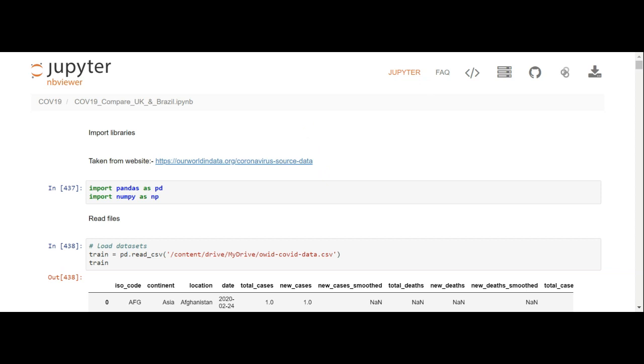So every day that you work on COVID-19, you need to make sure that you're working with the most recent update, which I am, but the file you're looking at on NB Viewer is yesterday's update, because I can't get my file up on GitHub and I didn't want to keep messing around with it, so I used NB Viewer.